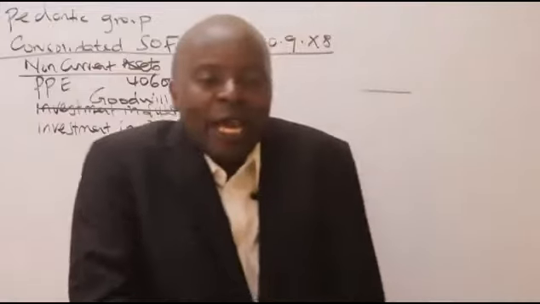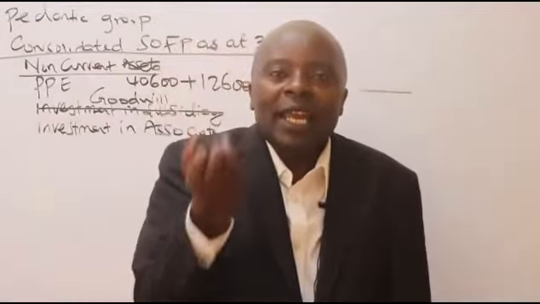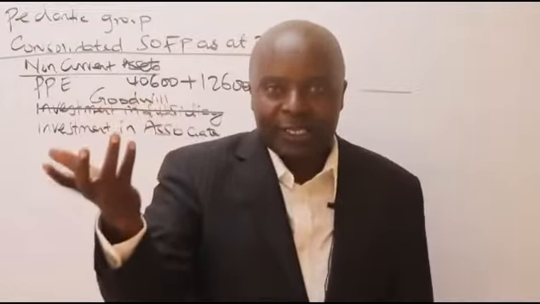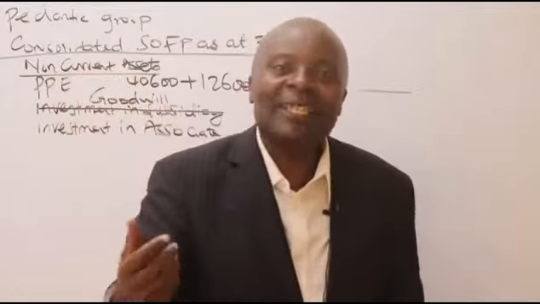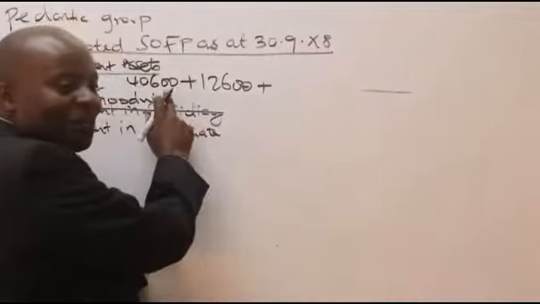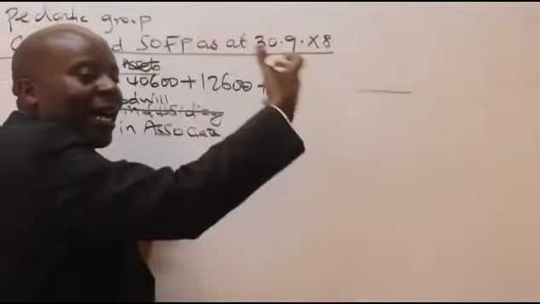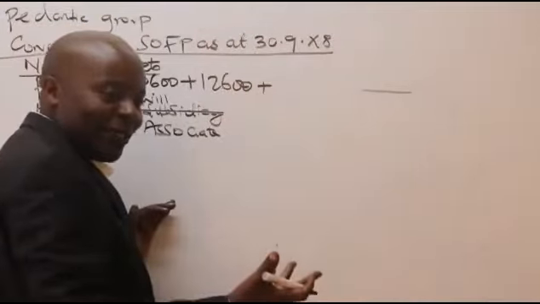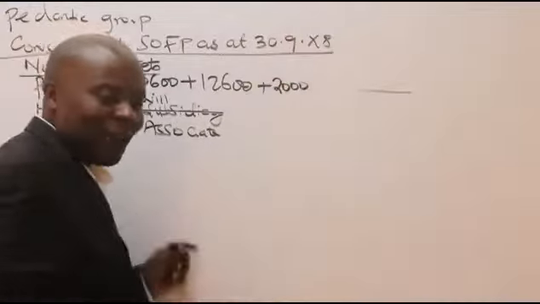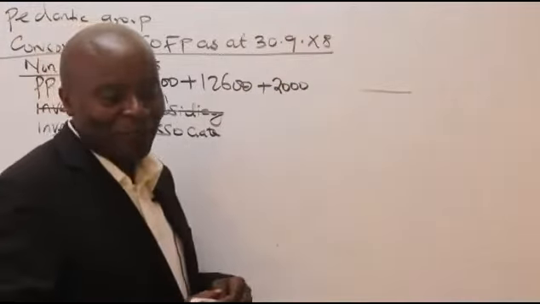So then what should I do? Once I've realized that there is a value, 2,000, that has not been factored in, there's no problem. What I'll do is to increase my PPE, because that fair valuation was higher. It's a revaluation upwards. So I'll say here plus what, somebody? Plus 2,000.